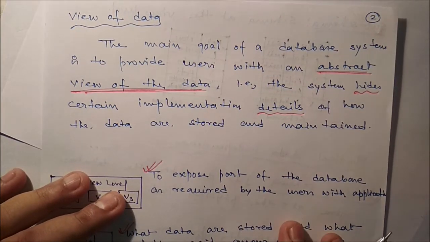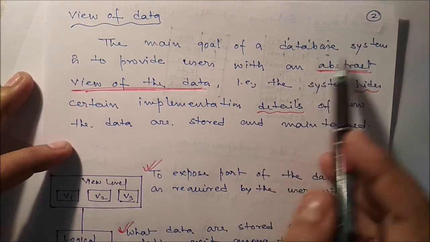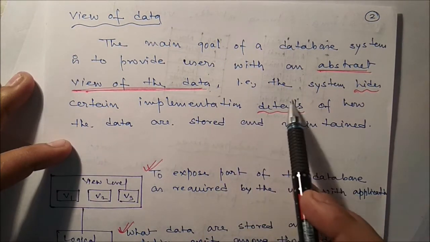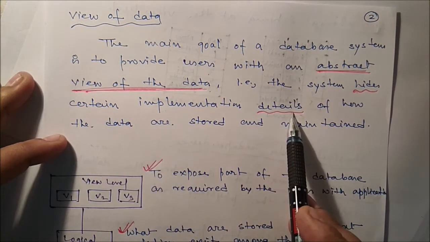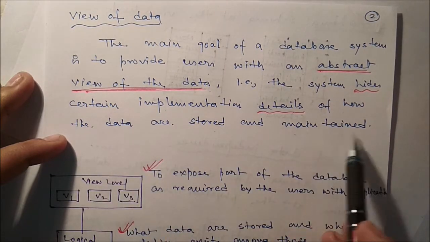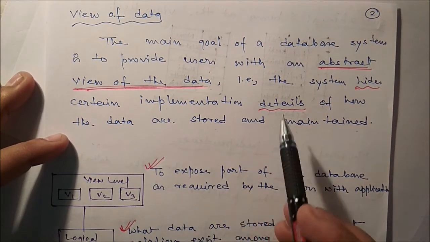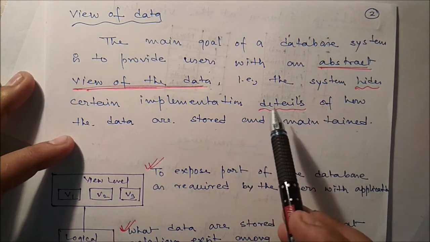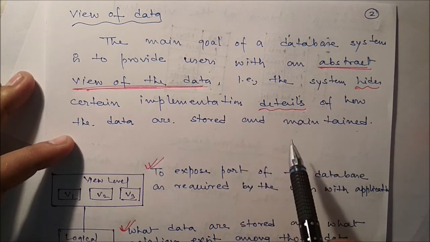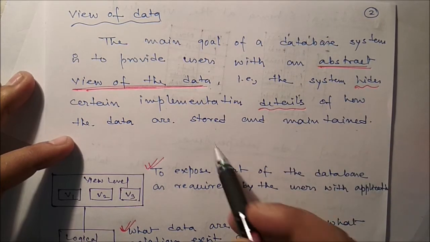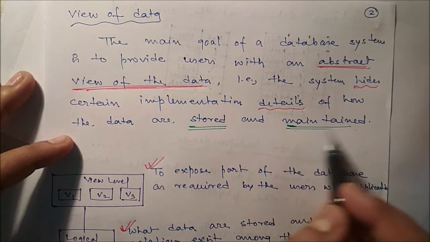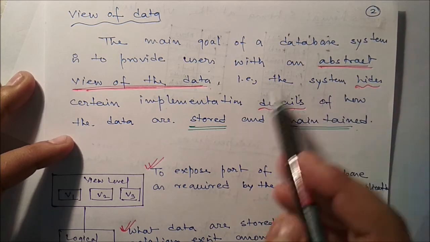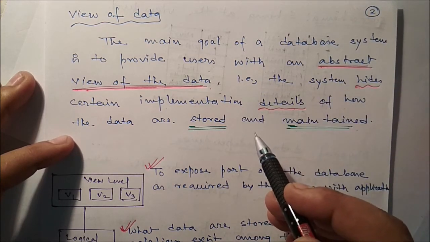Next, we'll talk about view of data. The main goal of a database system is to provide users with an abstract view of the data. That is, the system hides certain implementation details of how the data are stored and maintained. Storing and maintaining data is a very complex process, but a simple user doesn't want all this, so we have to hide how to store it, how to implement it, and how to manipulate it. Hiding that particular data is called view of the data.